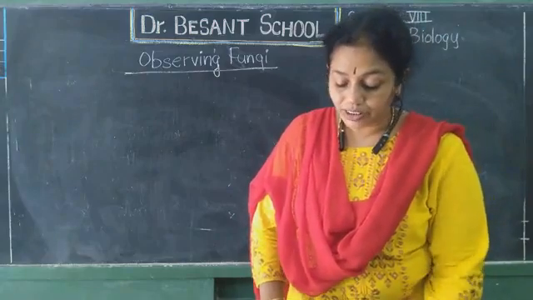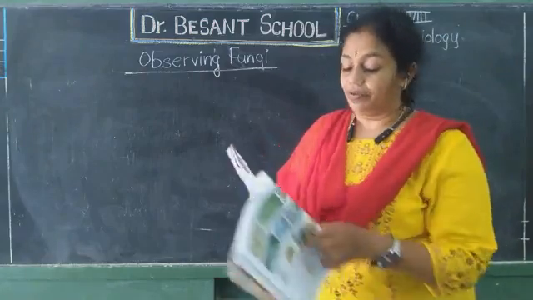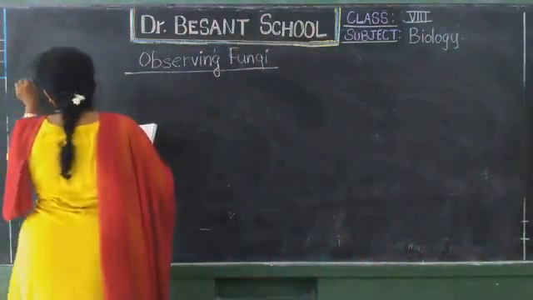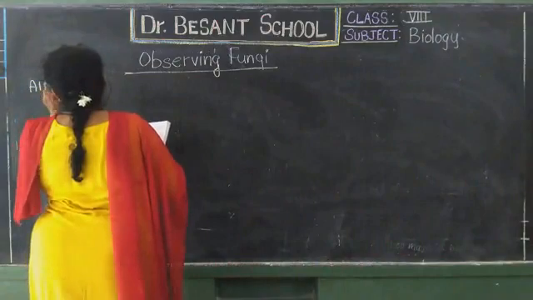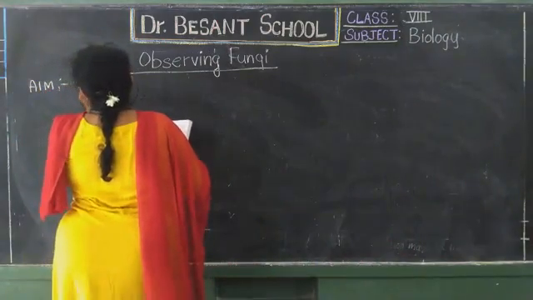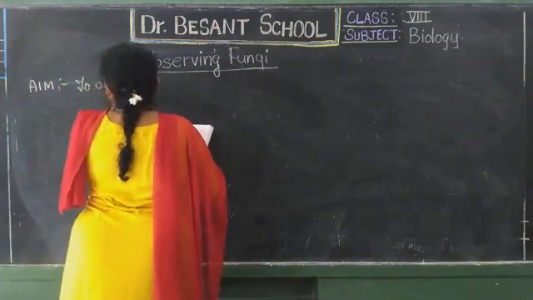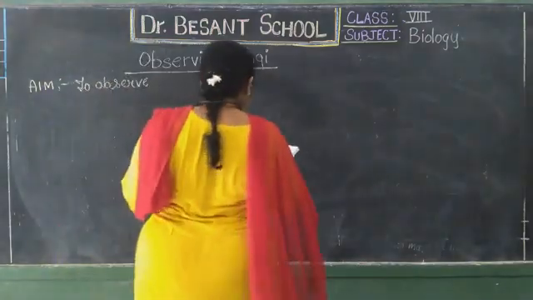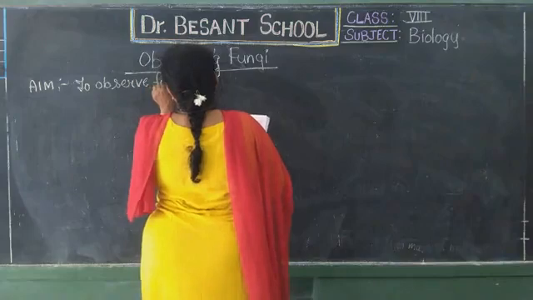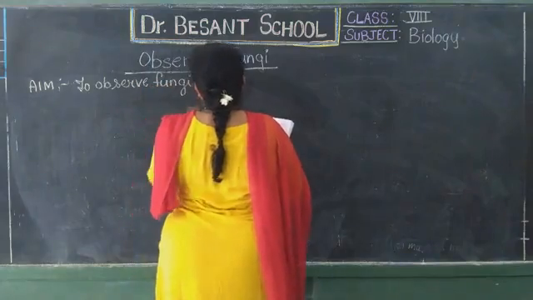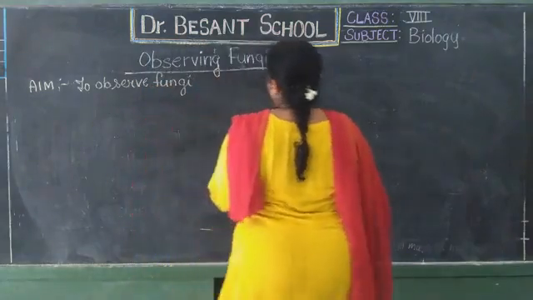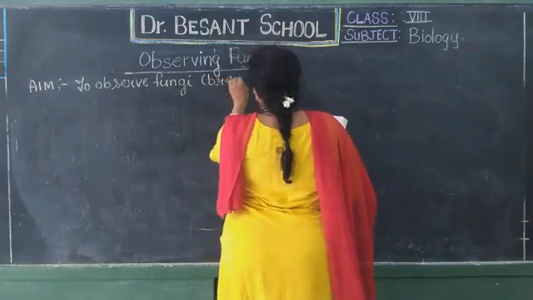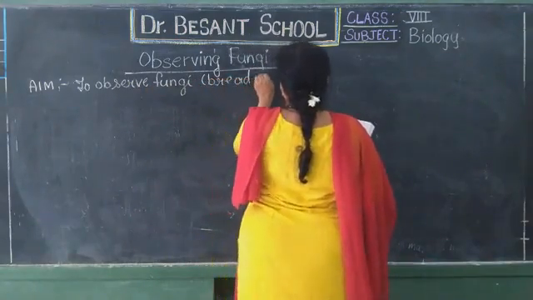Okay, children. So we just write that activity, observing fungi. So the aim of that is to observe fungi. Which type of fungi do we want to observe? We are going to observe a bread mold.